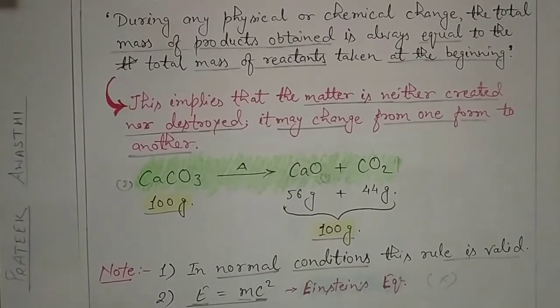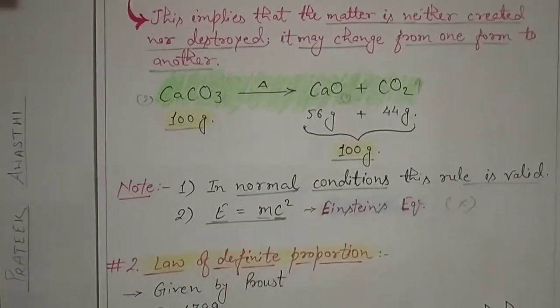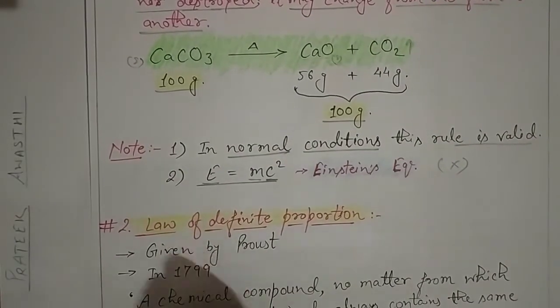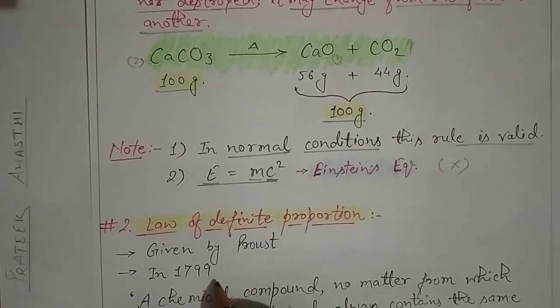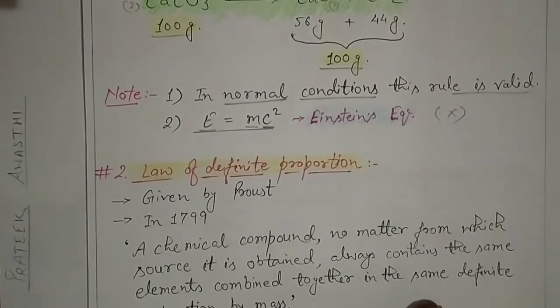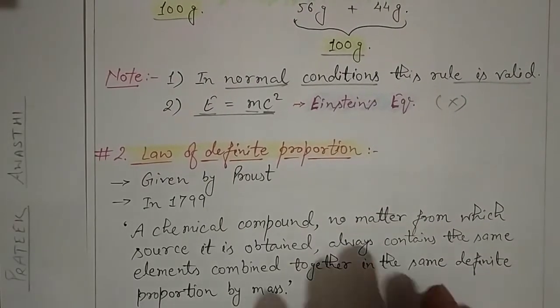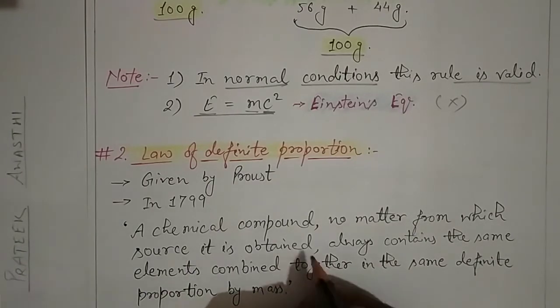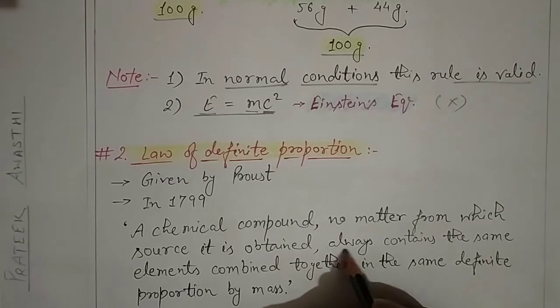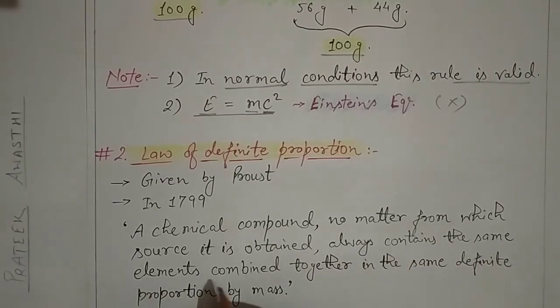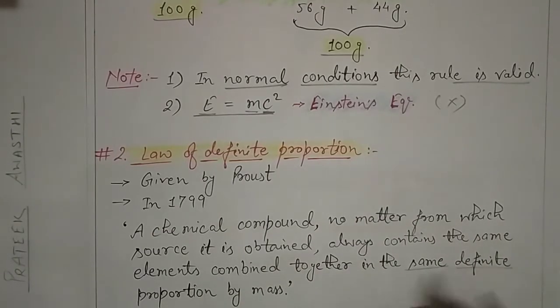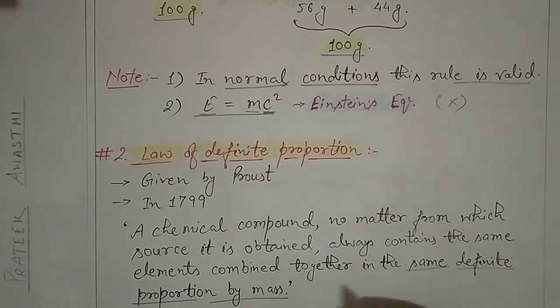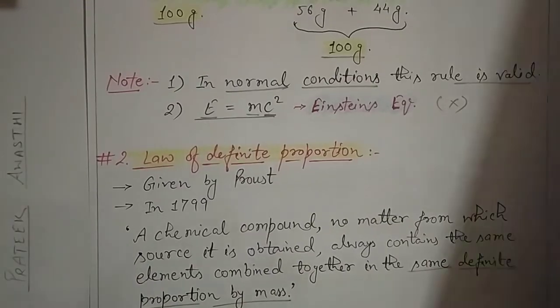Okay, our next topic is the law of definite proportion. It was given by Proust in 1799. What it says: a chemical compound, no matter from which source it is obtained, whether from nature or synthesized in the lab, will always contain the same elements combined together in the same definite proportion by mass. This is the law of definite proportion. Let's understand this with some examples.